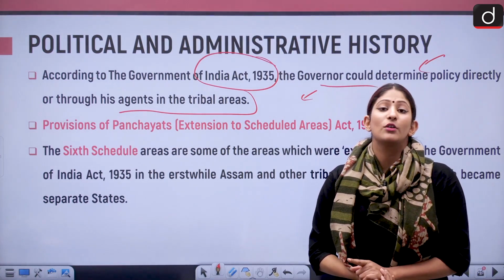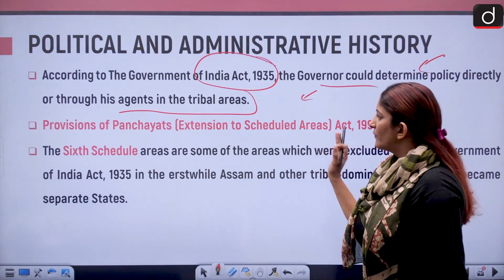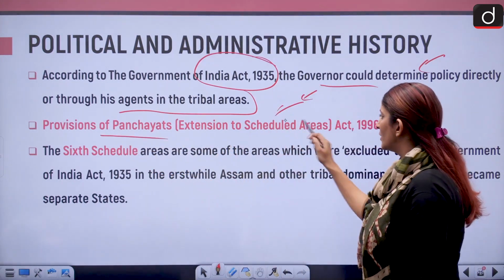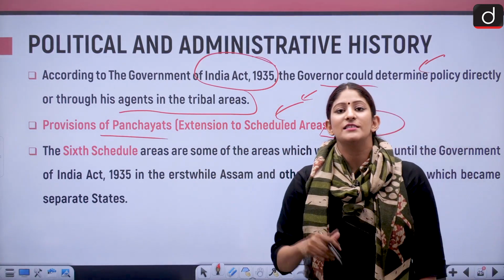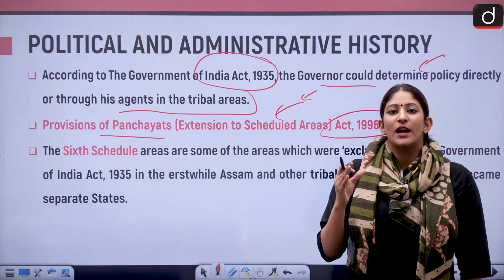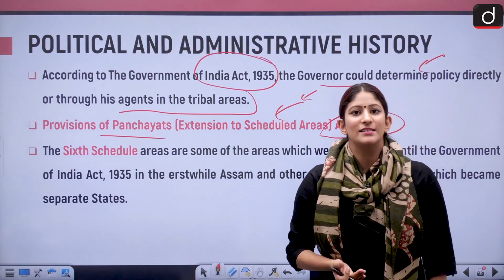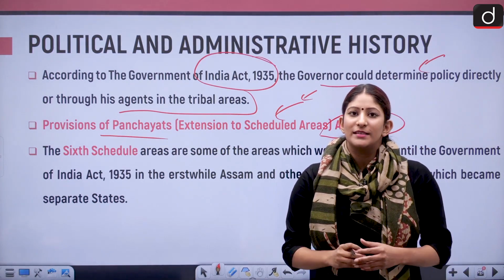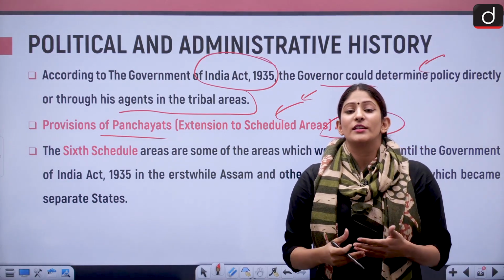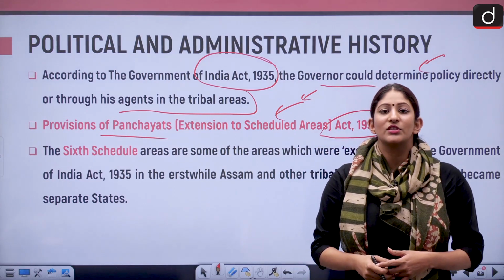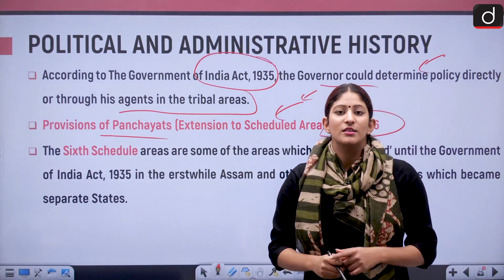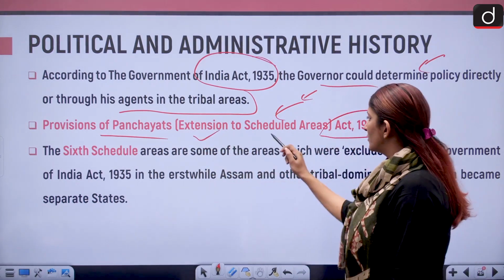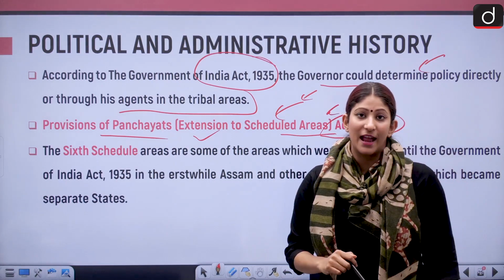But if we talk about Article 342 and Schedule 5, that was also amended with the help of provisions of Panchayat Extension to Scheduled Areas Act of 1996. That means the Panchayati Raj was given a constitutional status in 1992. So what happened because of that? Local government started coming into the picture, and more democratization was also needed in certain areas which are scheduled tribe areas. So for helping that, we have provision of Panchayat Extension to Scheduled Areas Act, that is PESA Act.